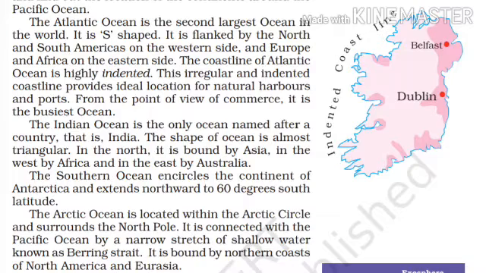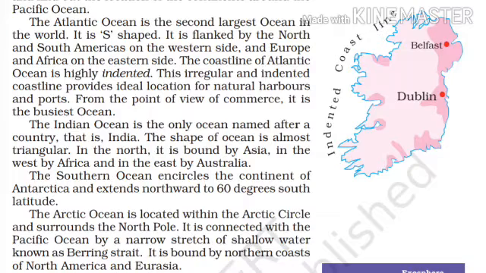Like S. When you write the letter S, you will find the shape of the Atlantic Ocean is like S. It is flanked by North and South America on the western side, and Europe and Africa on the eastern side.